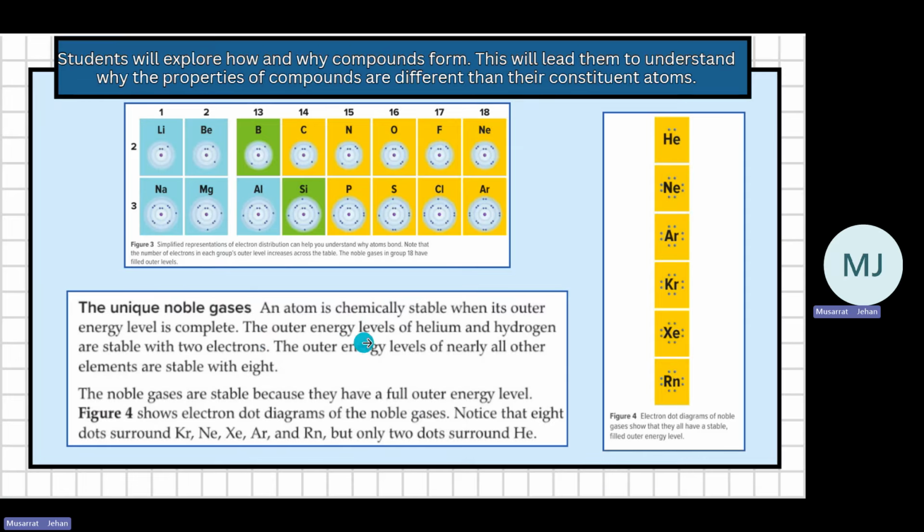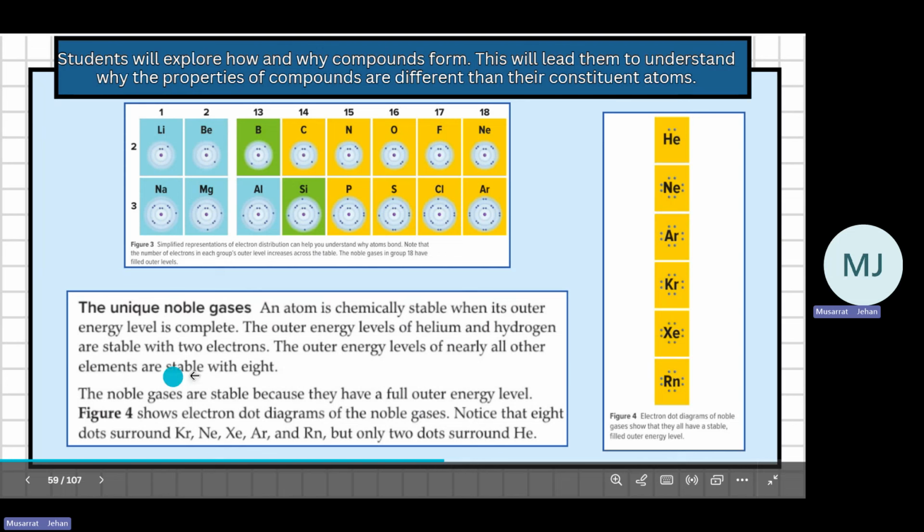The outer energy levels of helium and hydrogen are stable with 2 electrons because it's the first energy level, maximum 2. Helium already has 2, so it's stable. Hydrogen needs 1. The outer energy levels of nearly all other elements are stable with 8. The noble gases are stable because they have a full outer energy level.